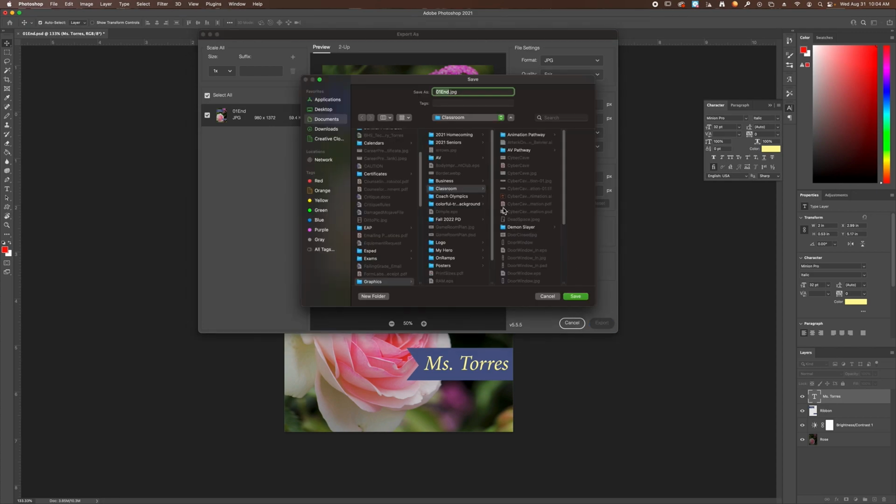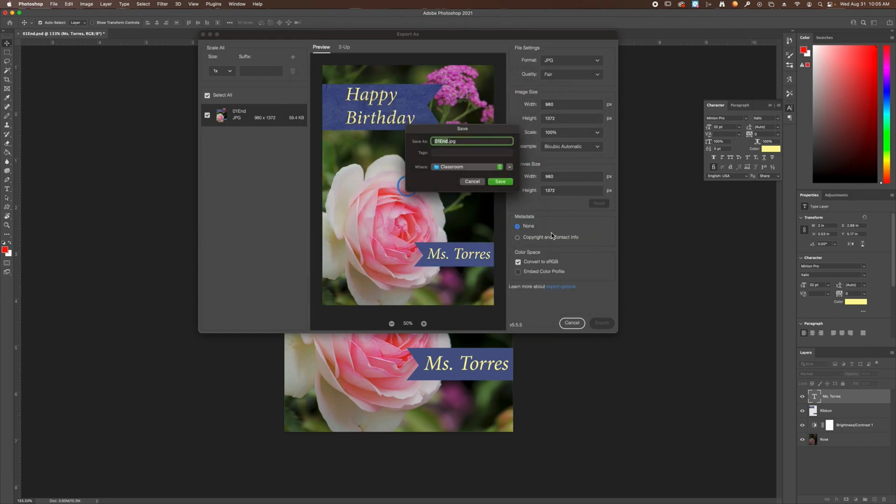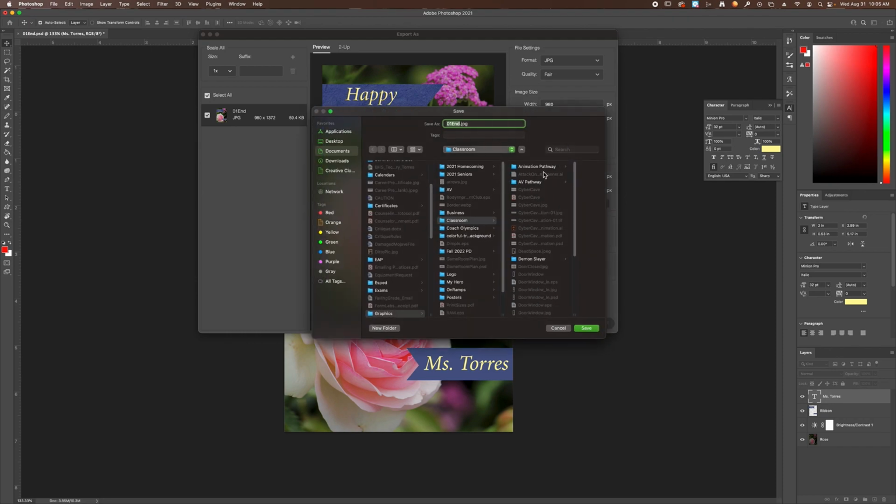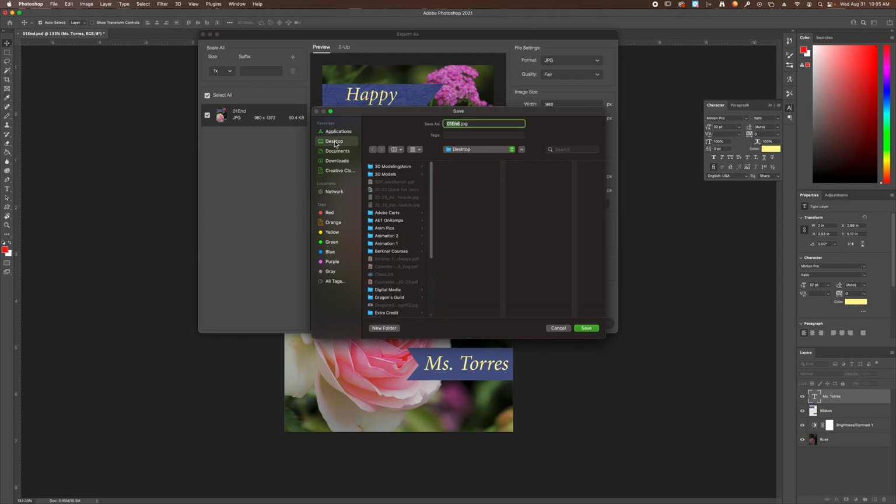And then here is where you name your file. So first off, if yours looks like this, really small, you have to click on this gray arrow that you see on your screen. So click on that. It's going to expand the window. And you want to go to your desktop and find your 4th period folder. So for me, I have a digital media folder where I'm saving everything.